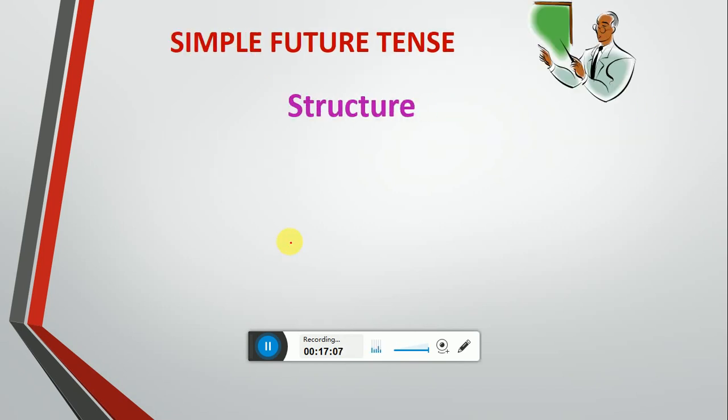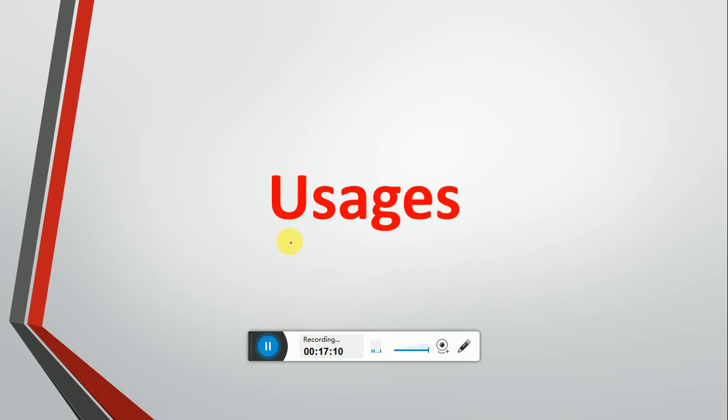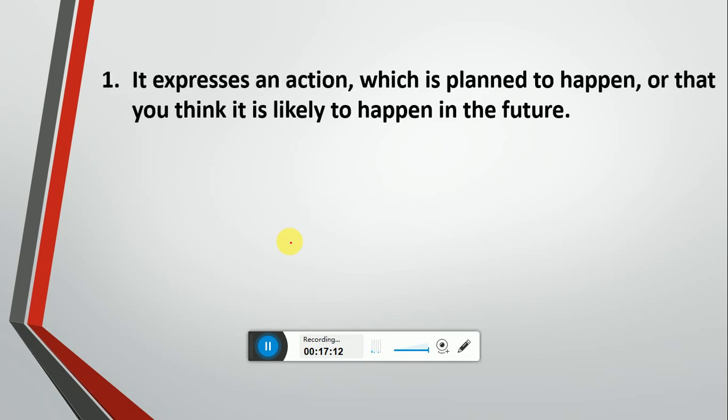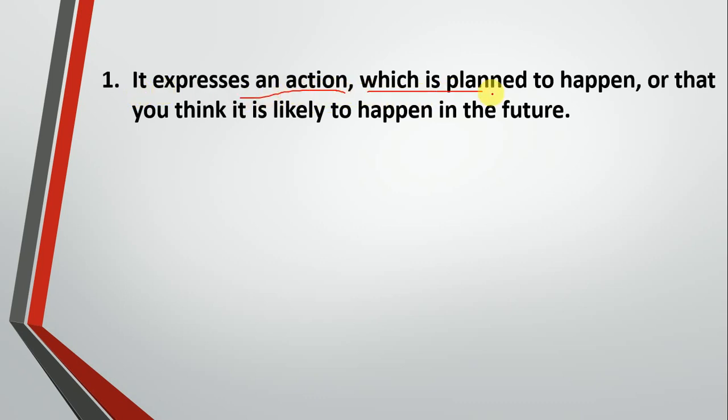So the first usage of simple future tense is it expresses an action which is planned to happen, or that you think it is likely to happen in the future. So dear students, it expresses an action which is planned to happen, or that you think it is likely to happen in the future.